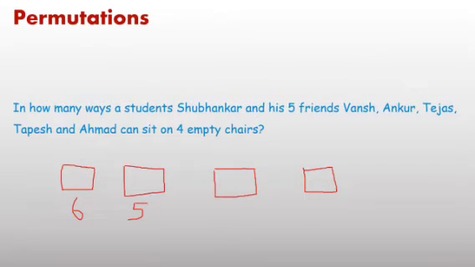Third chair: the first student is seated, the second chair has a second student, from 5 any one. Now 2 students are seated. For the third chair you have only 4 options. Any one of 4 students will sit here. And on the fourth chair, any one of the remaining 3 students will sit, and 2 students will not sit on any chair.